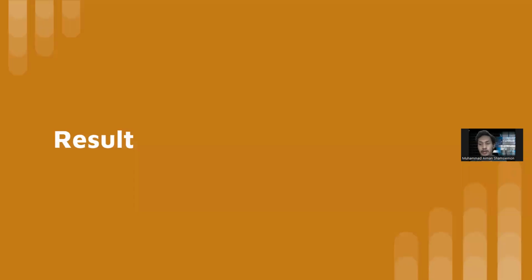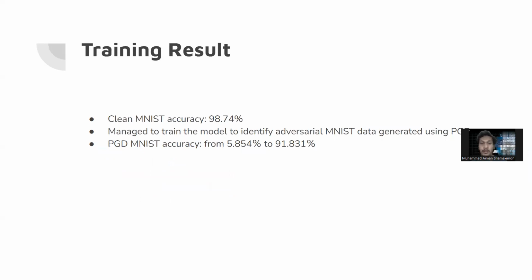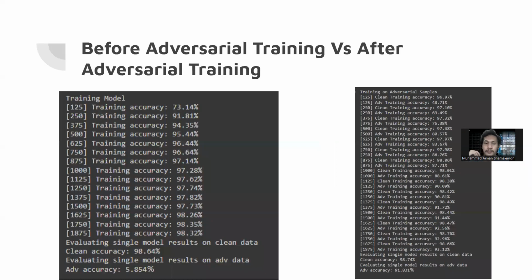So here is the result of this project. For unaltered MNIST data, we are able to get an accuracy of 98.74%, which is higher than the one shown in the research paper. And we managed to train the model to identify adversarial MNIST data generated using PGD. So when the data is generated using projected gradient descent, the model is able to identify 91.831% of them.